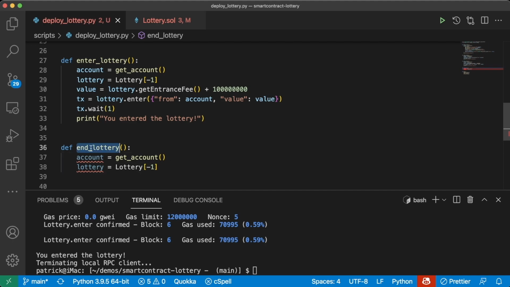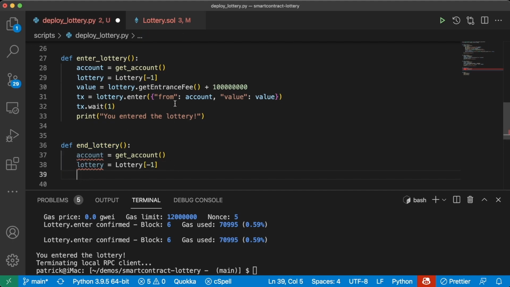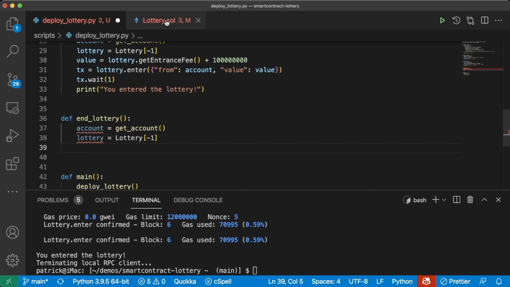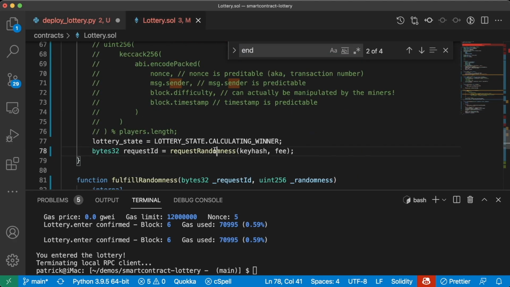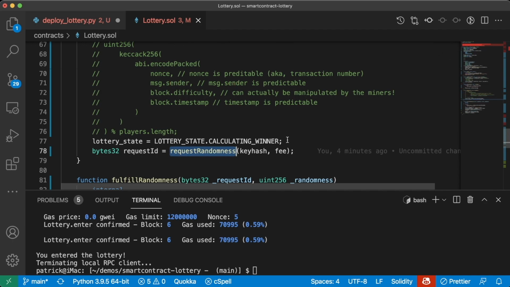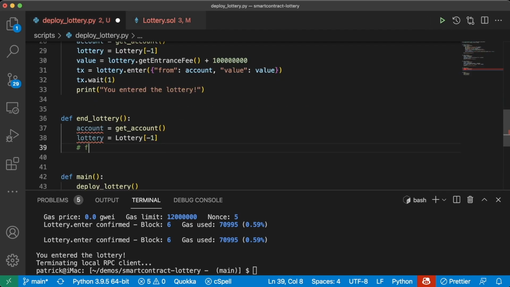Now, before we actually end this lottery, we're going to need some link token in this contract. Because remember, our endLottery function calls this request randomness function, and we can only request some randomness if our contract has some Chainlink token associated with it. So we're going to need to first fund the contract and then end the lottery.